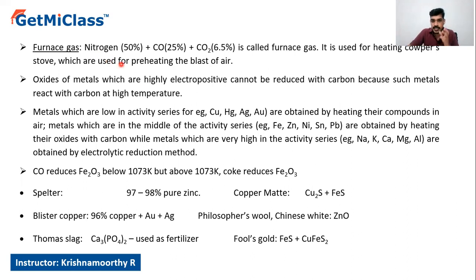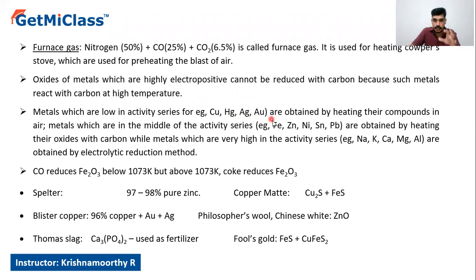Oxides of metal which are highly electropositive cannot be reduced. Highly electropositive means a maximum tendency to donate electrons, especially the S block elements, say sodium, potassium, magnesium, cesium, calcium, etc. They cannot be reduced with carbon because such metals react with carbon at high temperature. It gives carbide.